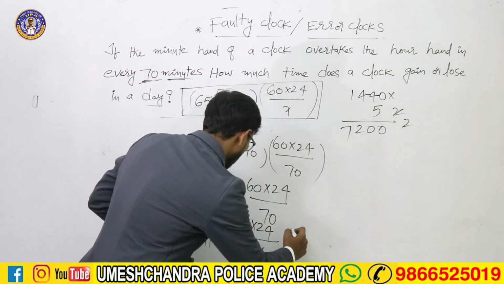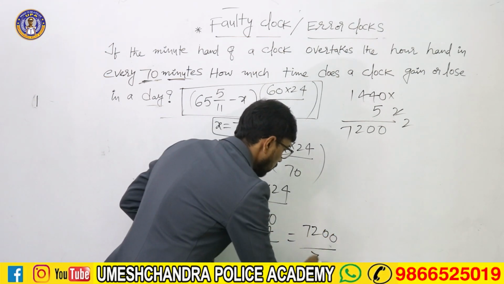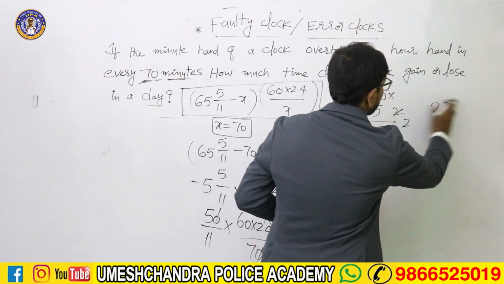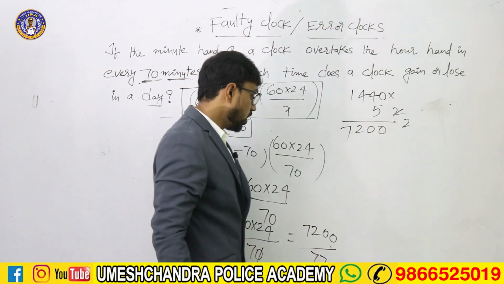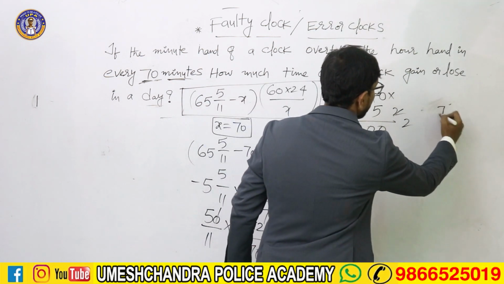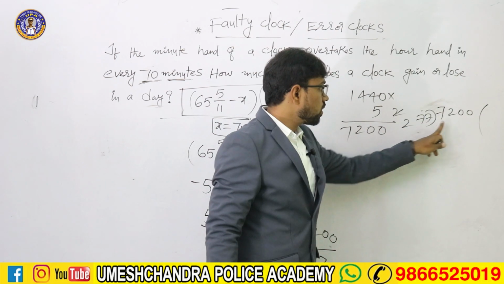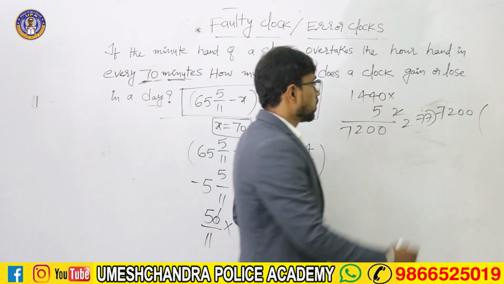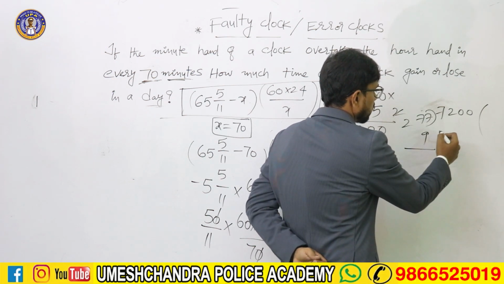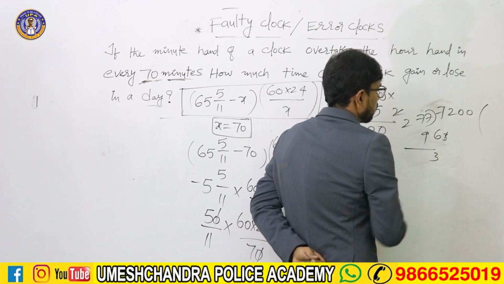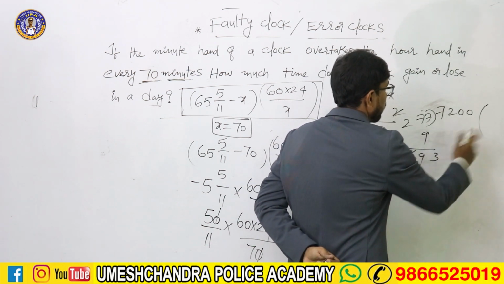7200 by 77 we have. So we can divide the value of 7200 by 77. 7200 divided by 77. So 77 nines we have. 9 sevens are 63, and 9 sevens are 63, 69, 693. So right, 77 6s are 693 we have.